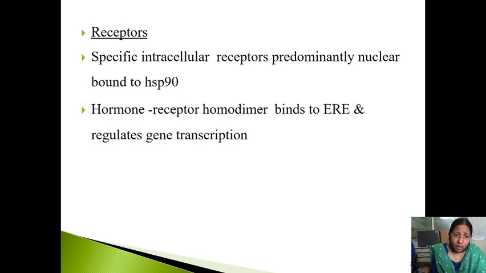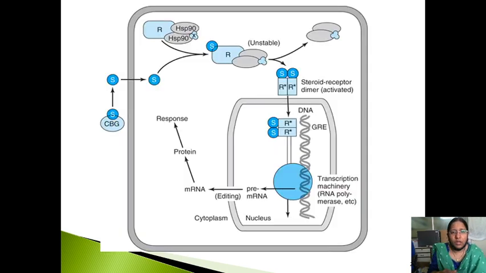This specific intracellular receptor is predominantly nuclear, bound to heat shock protein 90, because these receptors are unstable. Because of that they have to bind to HSP90. When estrogen or an agonist binds to the receptor, there will be release of this HSP90. Then the receptor will go and regulate gene transcription. You can see in this diagram there is a receptor and this is HSP90, which stabilizes it.